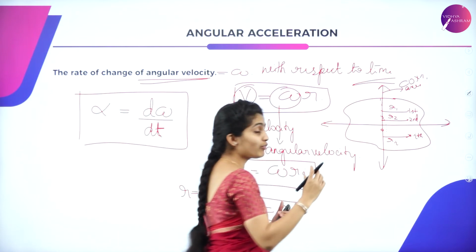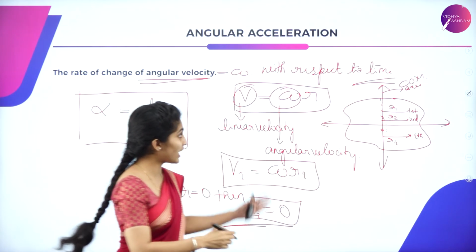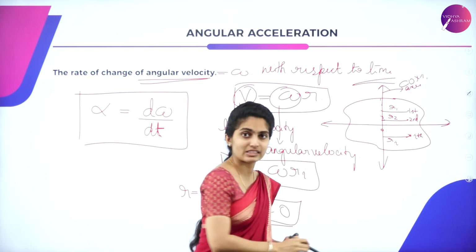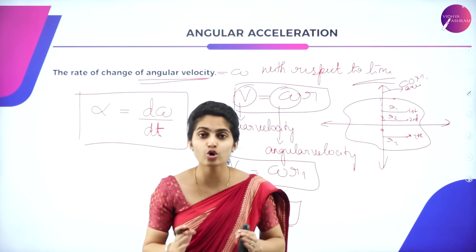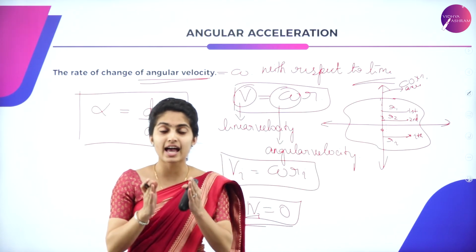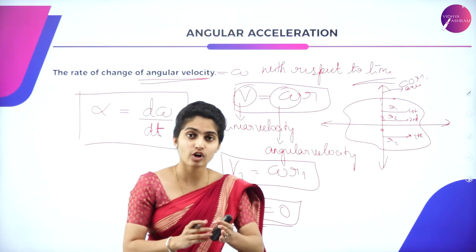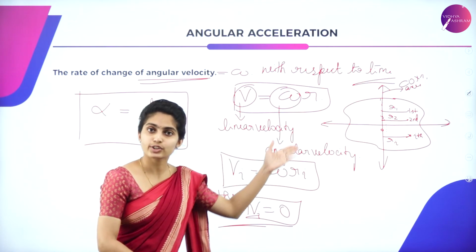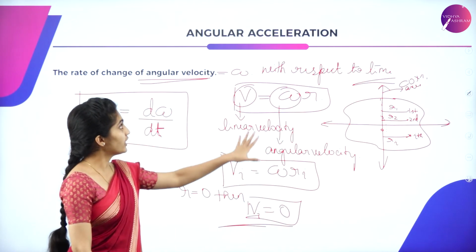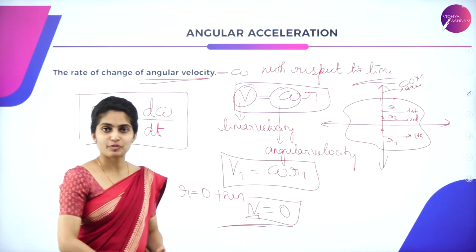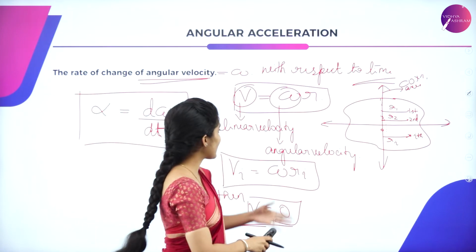That means if the velocity of the particle which lies in the axis is said to be 0, that means there is no rotation for the axis. The axis is said to be fixed. Okay, there is a fixed axis because of the particles which are present over the axis. So that is all about the relationship between linear velocity as well as angular velocity.